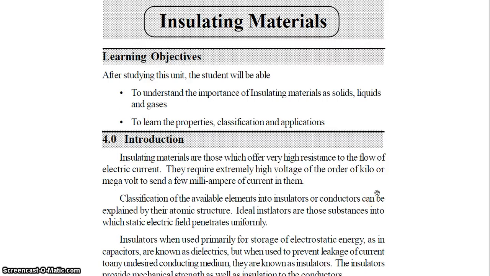Insulating material means there is no current flowing through this material. Non-insulating material means there is current flowing through the material.